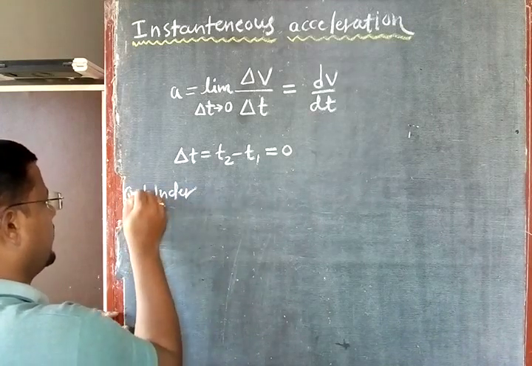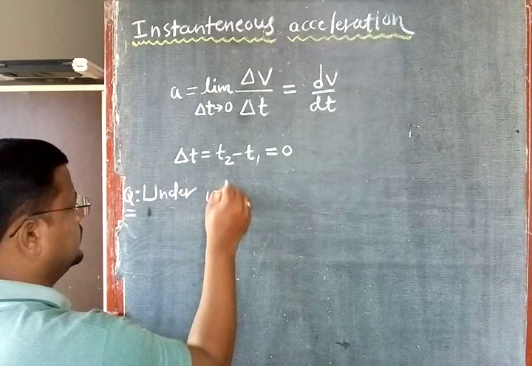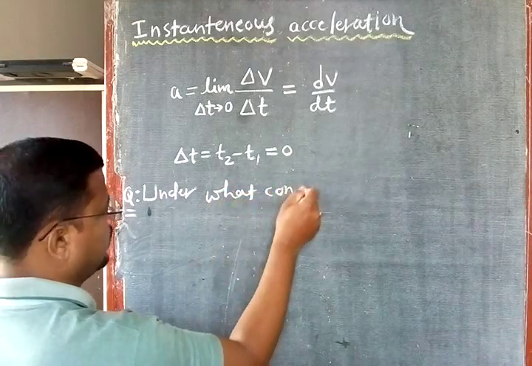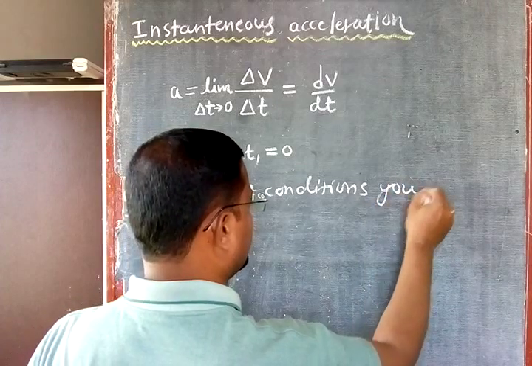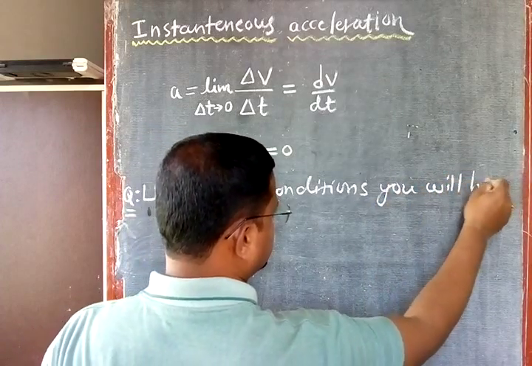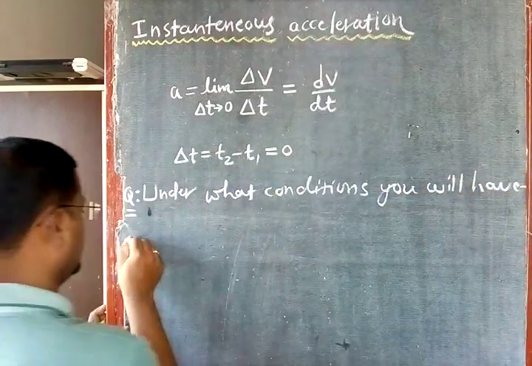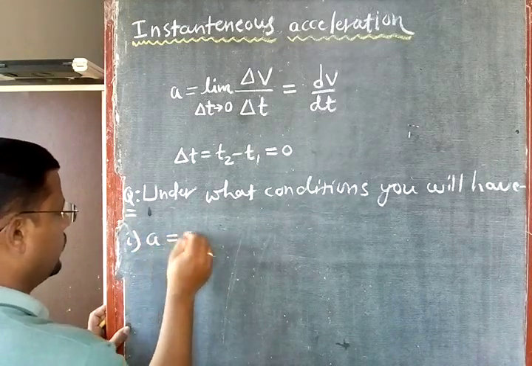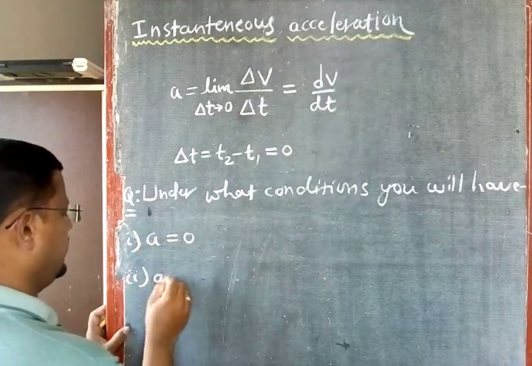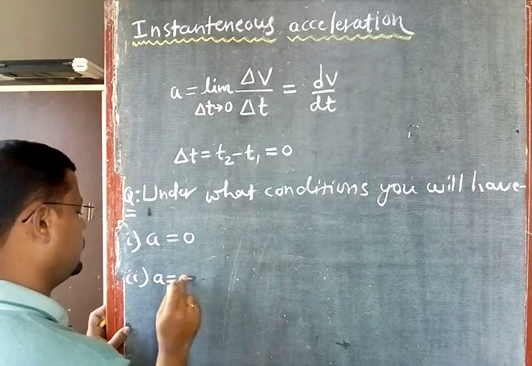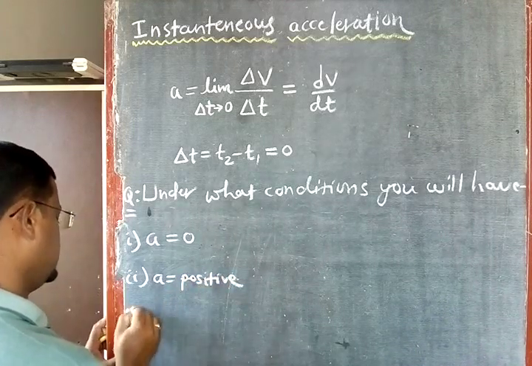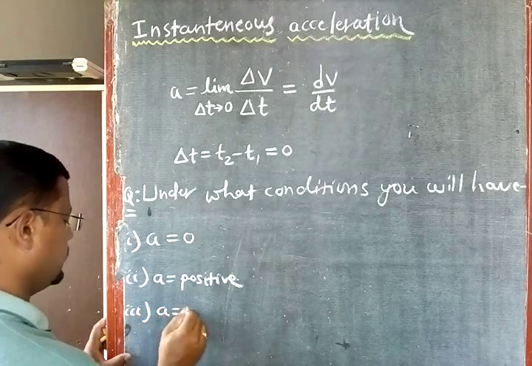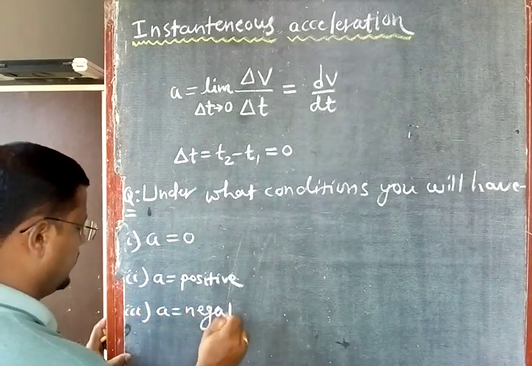Under what conditions will you have: first a equal to 0, second a equal to positive, and third a equal to negative. This is the question here.